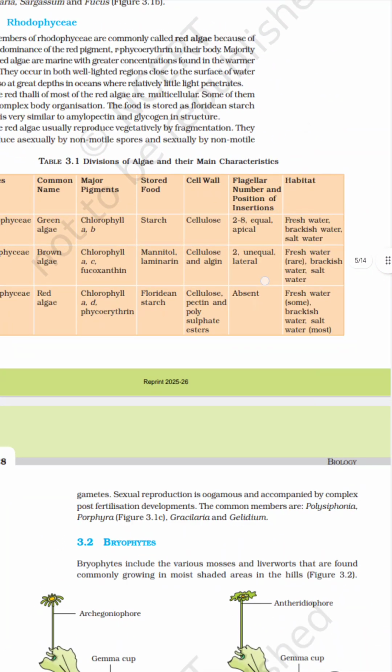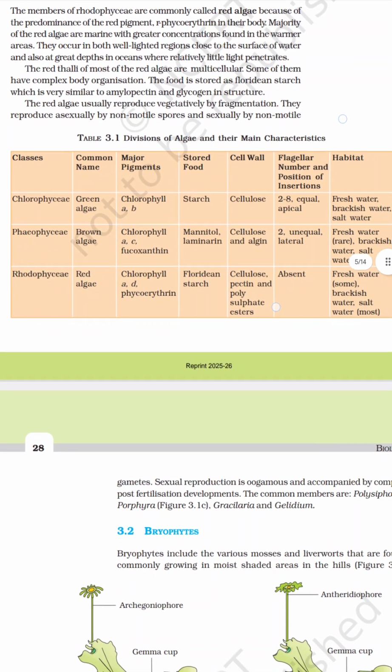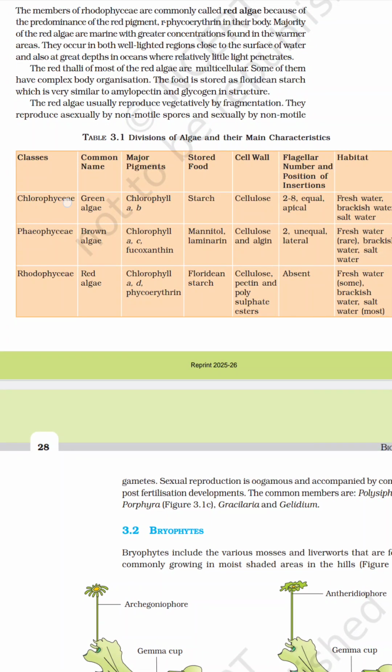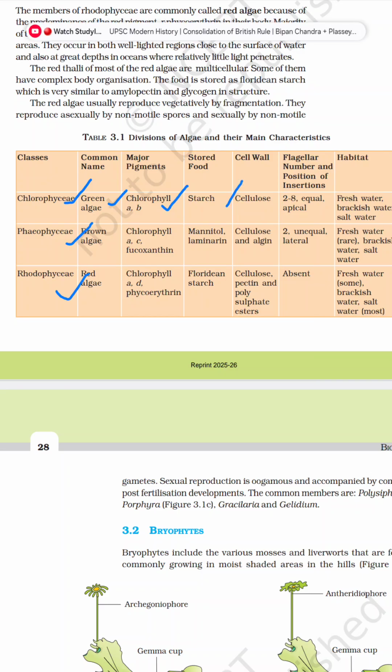Here the table represents the characteristic features of the three classes: chlorophyceae, phaeophyceae and rhodophyceae. Chlorophyceae is commonly called green algae. The chlorophylls present are chlorophyll A and B, the food material is starch, the cell wall is cellulose, and it contains flagella. The number of flagella is 2 to 8, equal, and apical, meaning at the starting point.